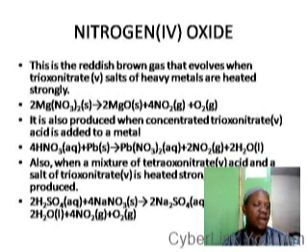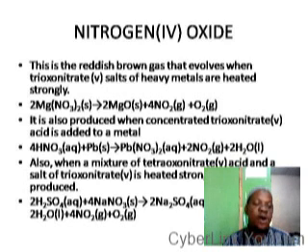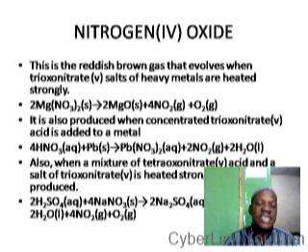If you remember our lesson on trioxonitrate 5 compounds, you will know that there are 3 exceptions to this. The non-heavy metals, sodium and potassium, when they are heated, don't form nitrogen 4 oxide. They will rather form the dioxonitrate 3 compound.